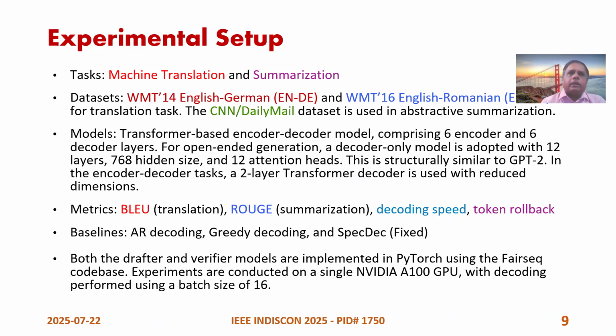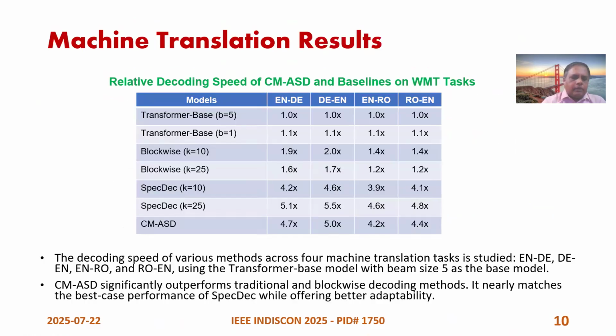The baselines are AR decoding, greedy decoding, and SpecDec. These are implemented on a single NVIDIA A100 GPU, with decoding performed as a batch of 16. Now, these are the machine translation results in terms of speed. So we took Transformer-base with beam size 5 as the base model, and this is our base speed, which has been taken as 1.